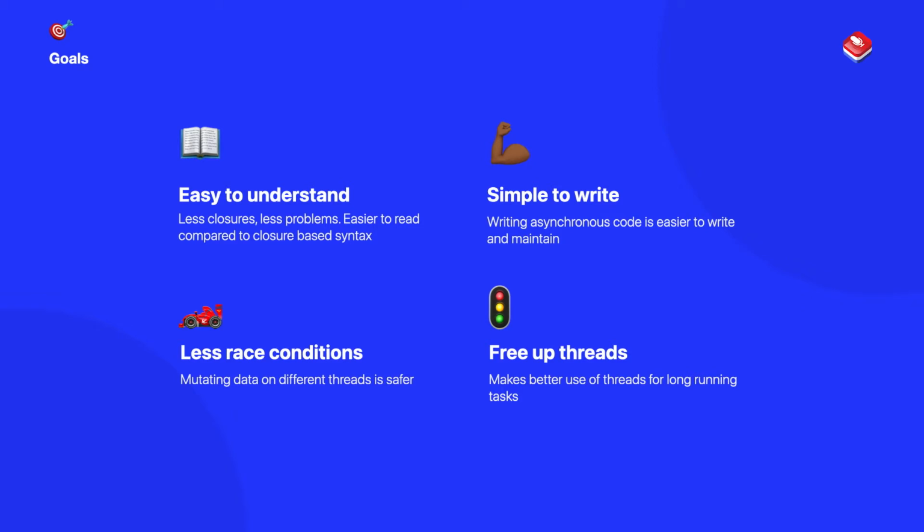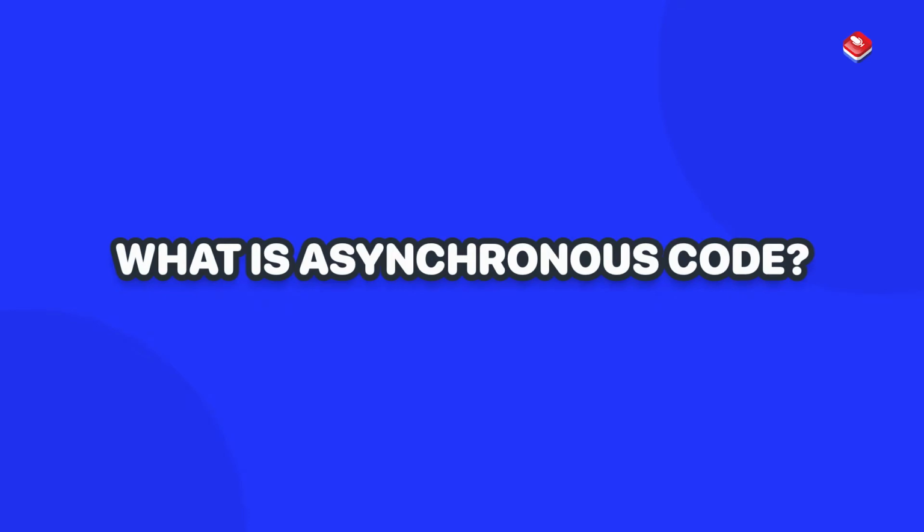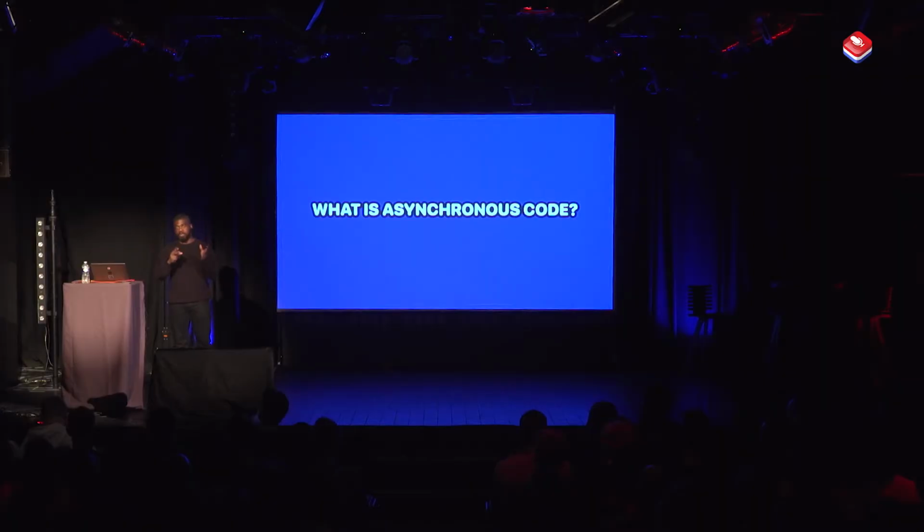Now that we've gone over that, what is asynchronous code? Well, when you're writing your applications, the fundamental thing a lot of the times is you'll have some kind of service that you're getting data from and you have to display it on the screen. That's pretty much 99% of most applications. So why is this important? Well, when you're writing your applications, there's 2 types of code that you can write. You could write synchronous code, and if this is new to you, it essentially just means that you have to wait for one thing to finish before you can start the next task.